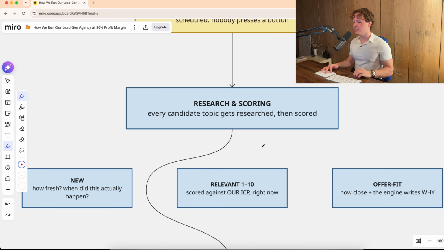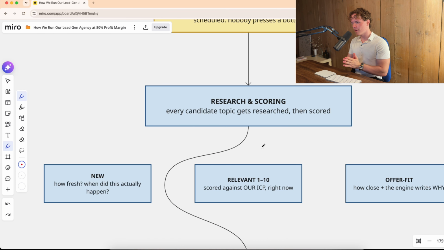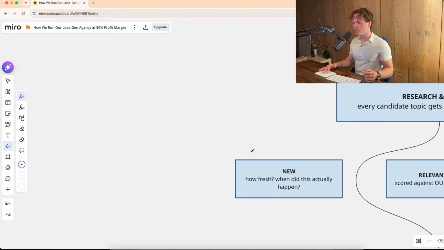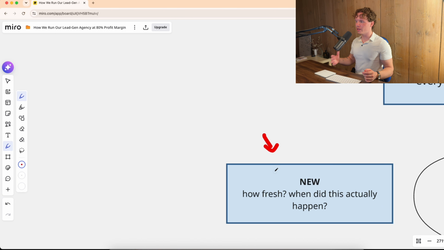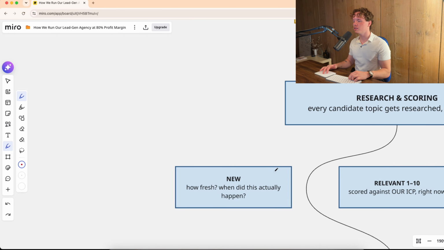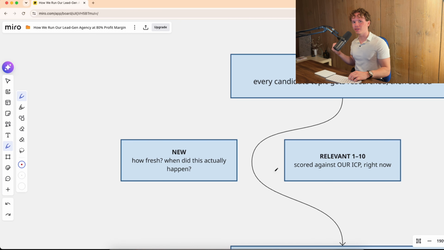Now we've got 3 criteria in here to see how new this actually is. First one: when did this happen? We actually have the information for the content itself, and we also know if this is a hot topic, is this completely new, like did this launch today or yesterday, or has it been on the market for 1 or 2 weeks now? Because then the likelihood that other people have already addressed this is very high, which takes out that lever that we want to have with our topics.